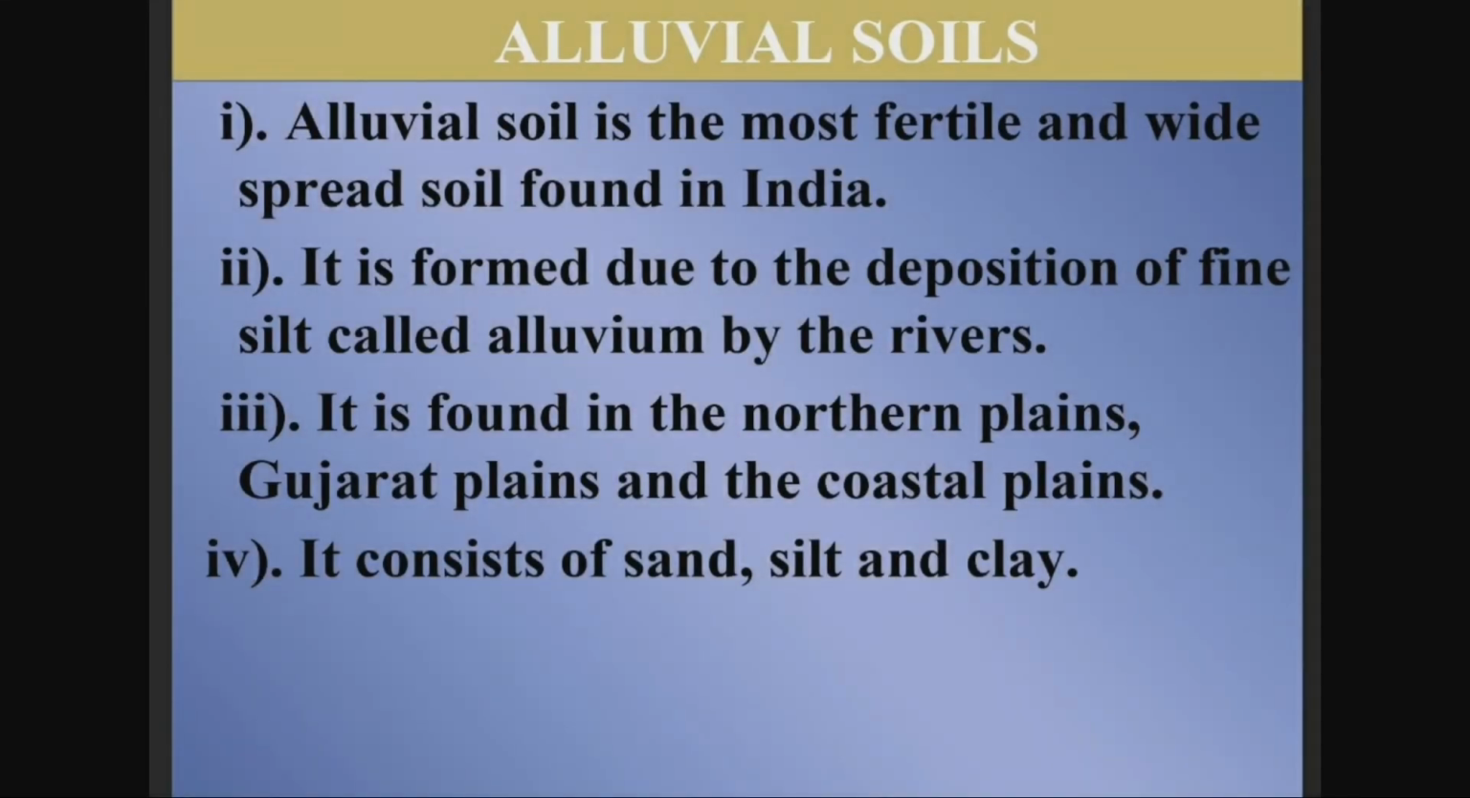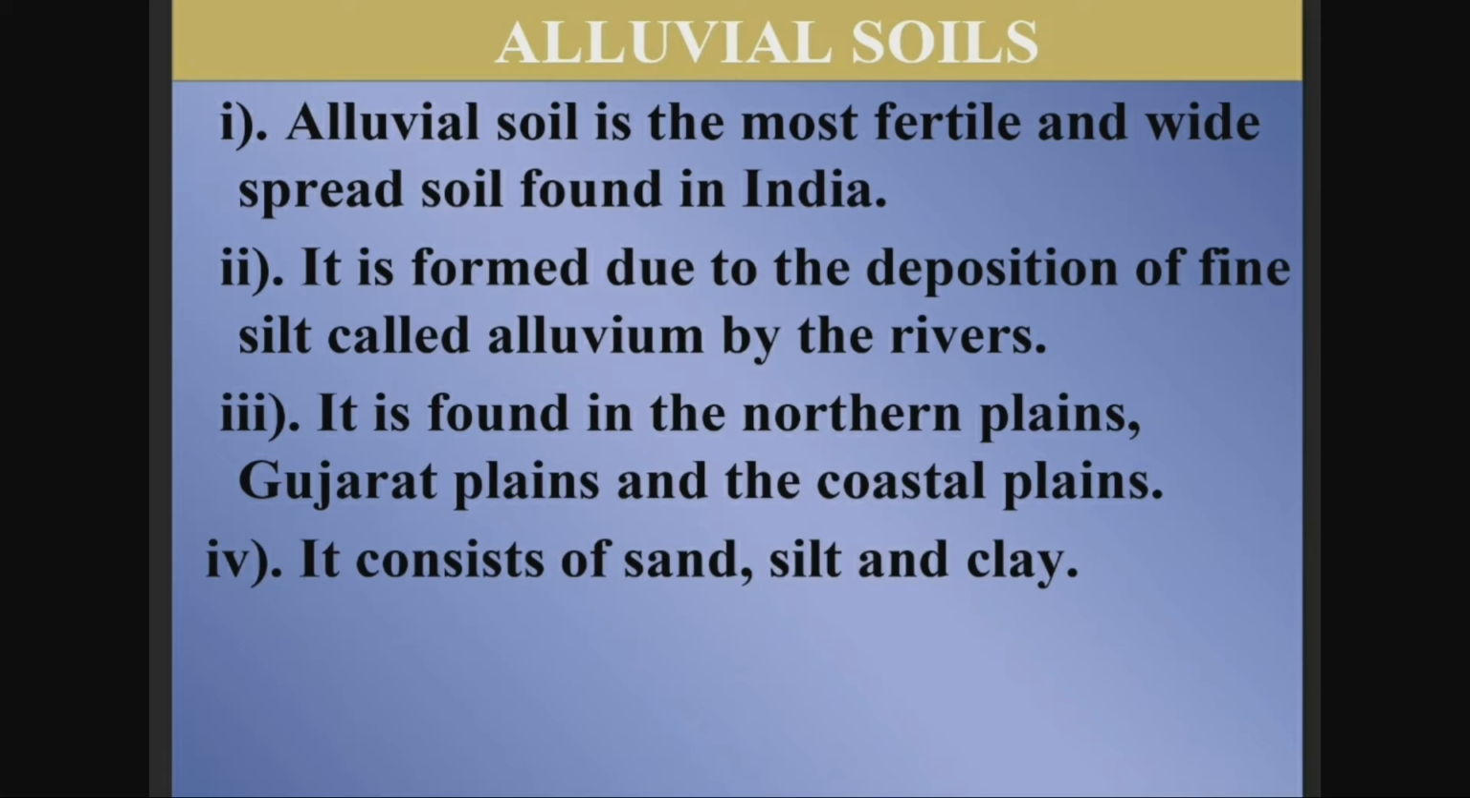Children, now let's summarize the features of alluvial soils. Alluvial soil is the most fertile and widespread soil found in India. It is formed due to the deposition of fine silt called alluvium by the rivers. During this process, the particles of rocks, clay and mud lay down in layers. So it leads to the formation of alluvium. Alluvium is a triangle shaped deposit of sand and small pieces of silt.